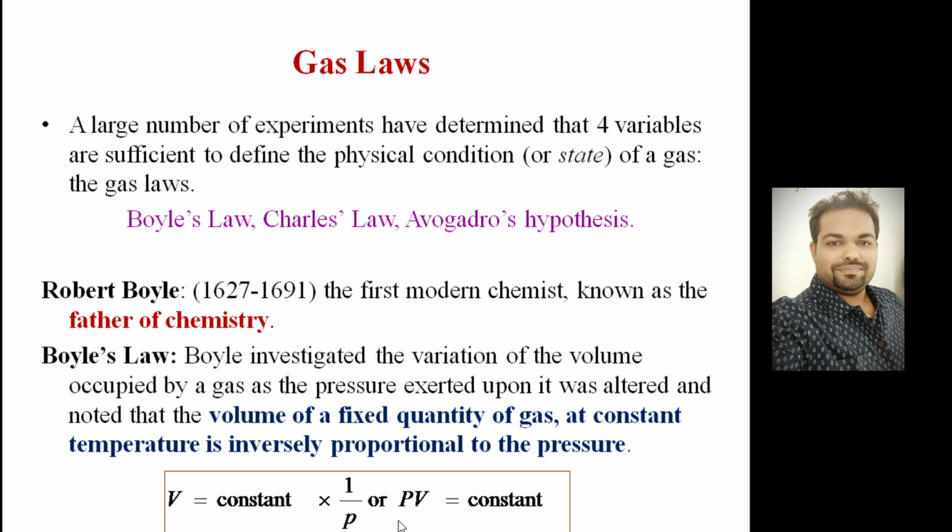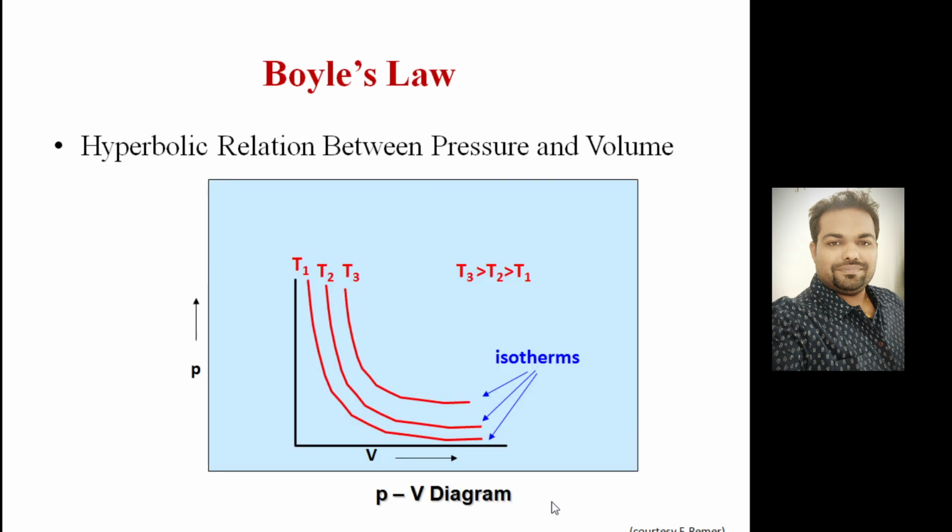If you look at this equation, right, PV bears a relationship like a hyperbola. So it is basically a hyperbolic equation. If you draw the variation, it will look like hyperbolas at different values of pressure and volume. If you draw the variations at different temperatures, you will get this kind of variations.